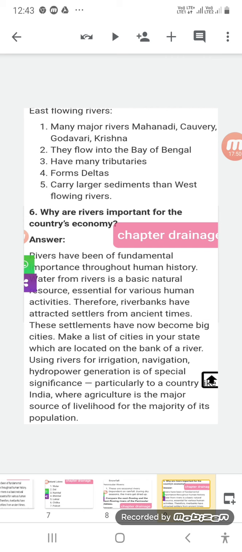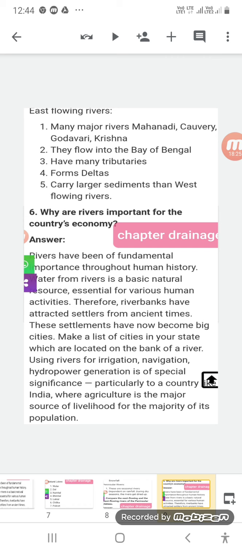Okay, why are these rivers important? What is the importance of these rivers for the country's economy? How can it boost the economy, or does it have negative impacts on the economy of India? Let us discuss. Rivers have been of fundamental importance throughout human history, as we all know, okay. Water from rivers is a basic natural resource essential for various human activities. Therefore, riverbanks have attracted settlers since ancient times.